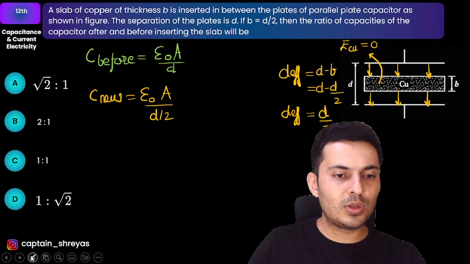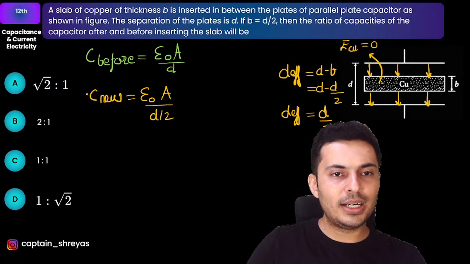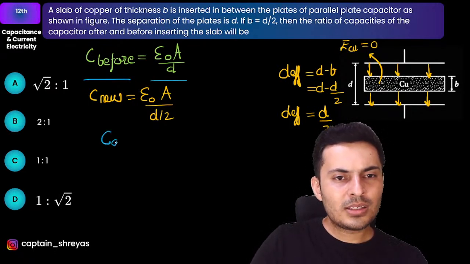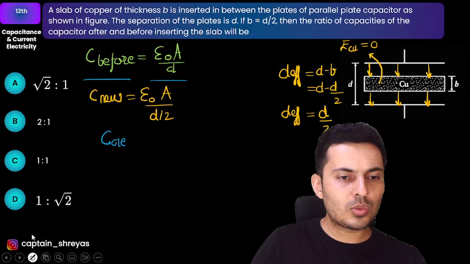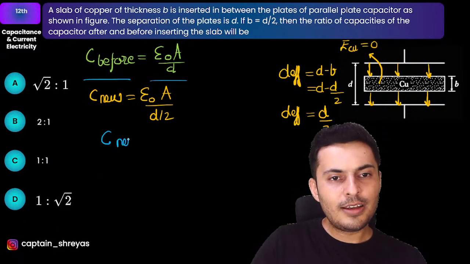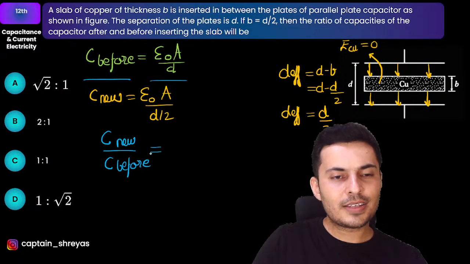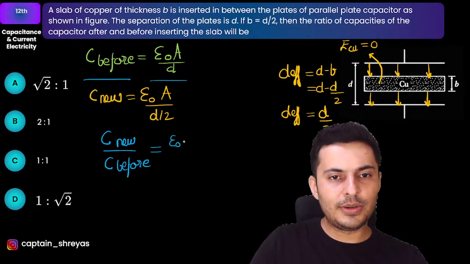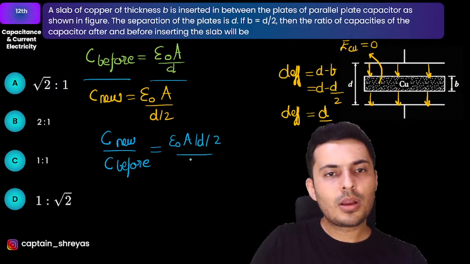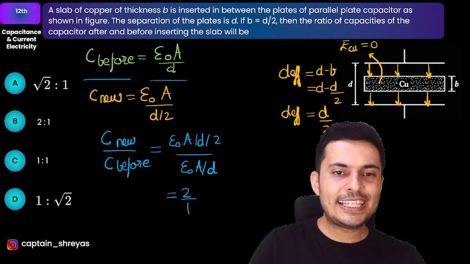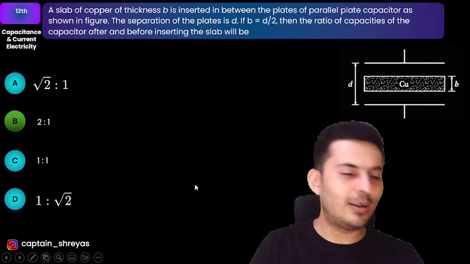So you just have to take the ratio of both of these quantities. The way they have asked it is C new divided by C before. So obviously it's going to be epsilon naught A by D by 2 divided by epsilon naught A divided by D. So it is going to be 2:1. That is option number B, of course.